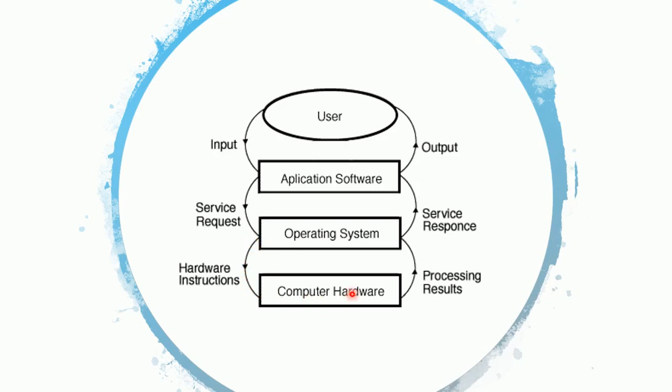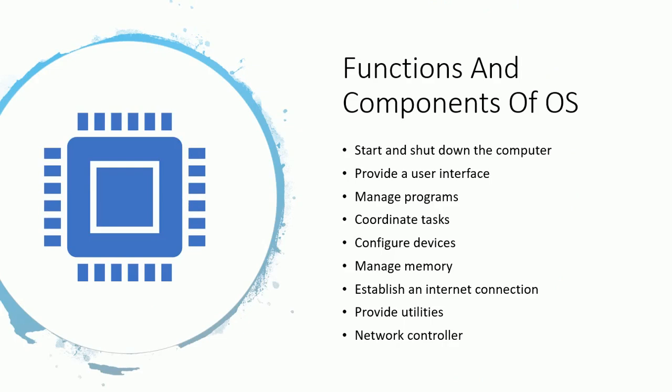Once the result computation is completed by the hardware, the result will be passed to the operating system layer. Operating system will convert those results into an appropriate response understandable by the application software and pass them to application software. Application software will then convert those responses into output and send them to the user with the help of output devices. Operating system provides certain functions. A few of them are listed here, such as managing different programs, configuration of devices, memory management, internet connections, network controller, etc.